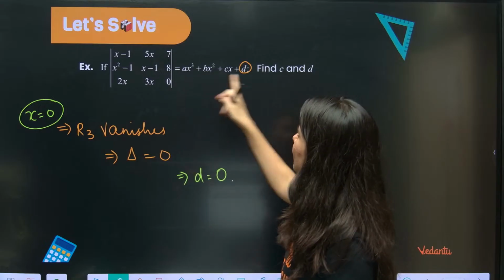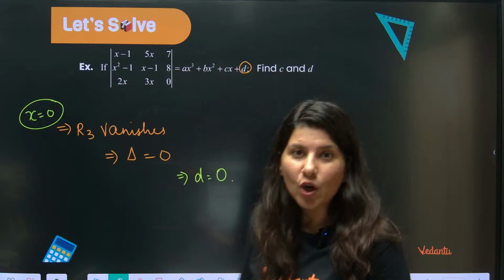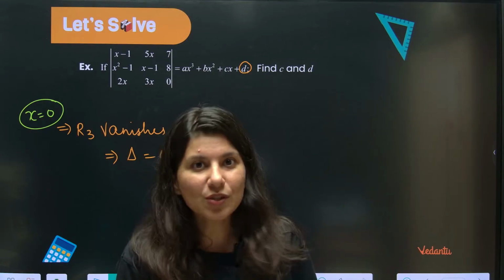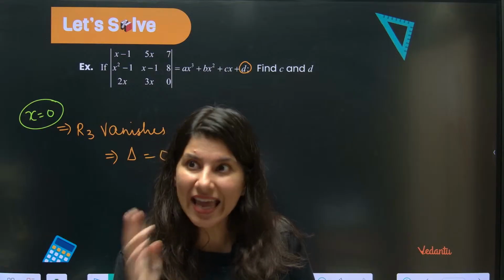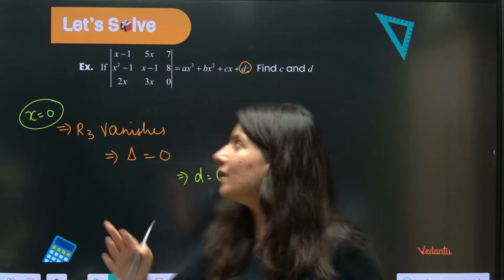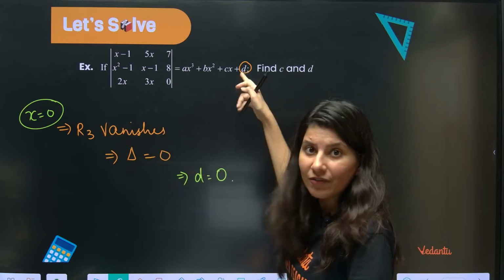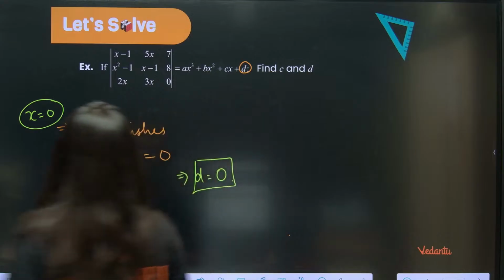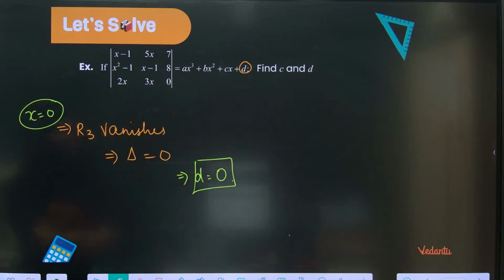So this is your polynomial. For any polynomial, if x is equal to 0 is a root, or you can say x is a factor, then x should come common. So x will only come common if your d is 0. So d is equal to 0. That's the one thing over here. Now, can I find any other factor from this?